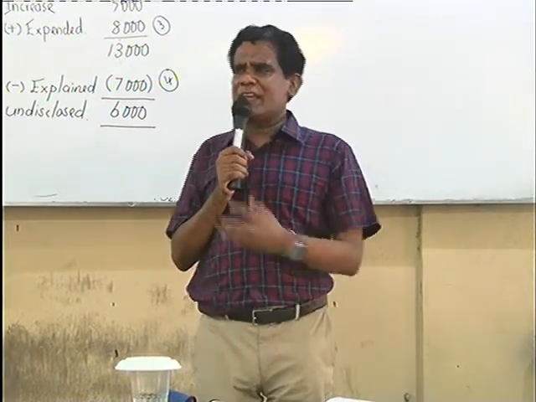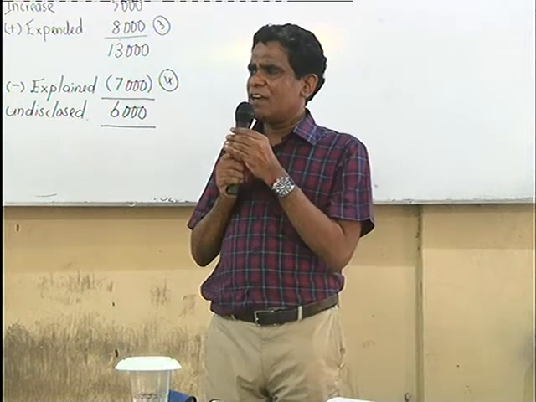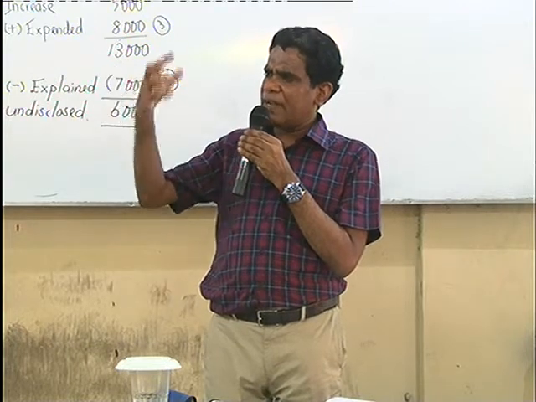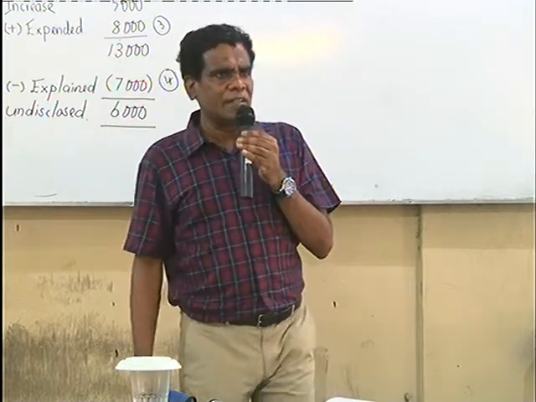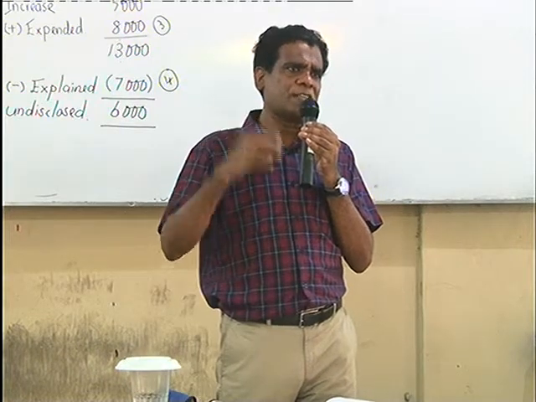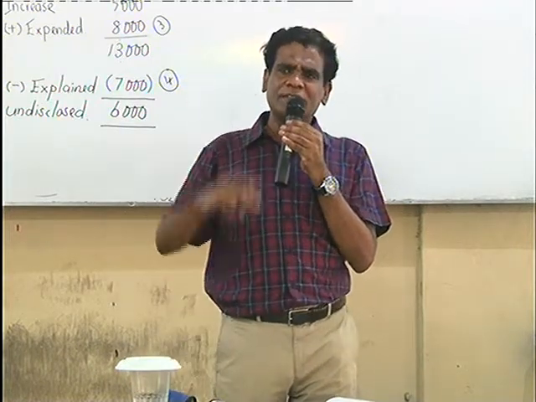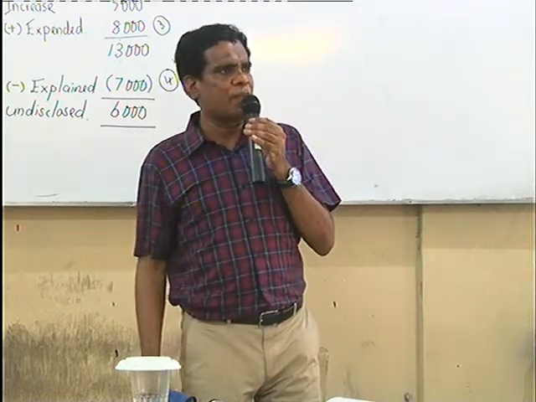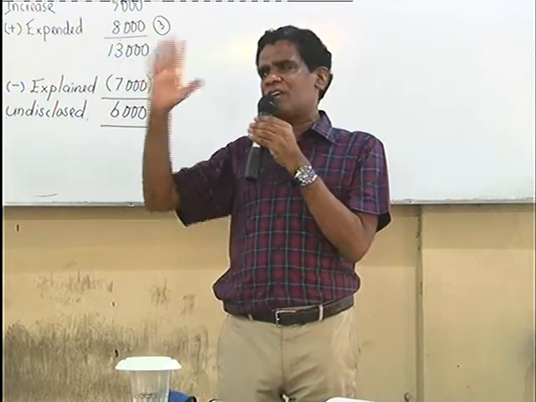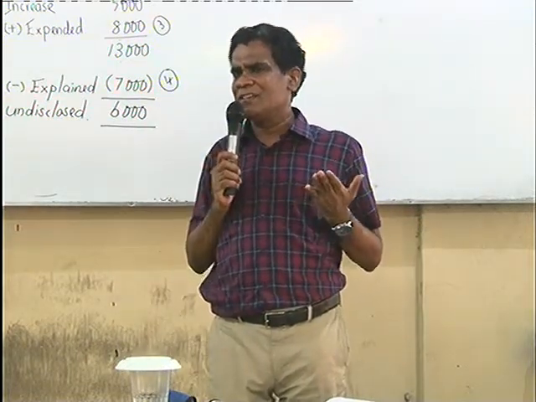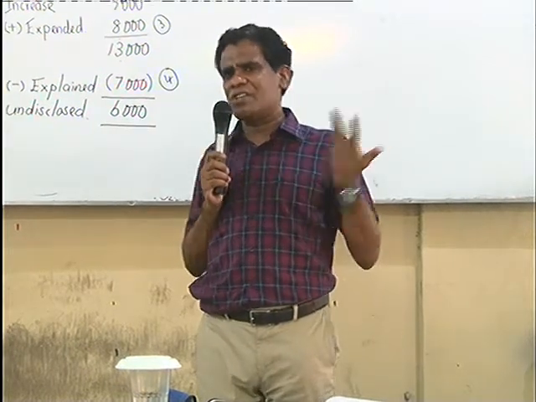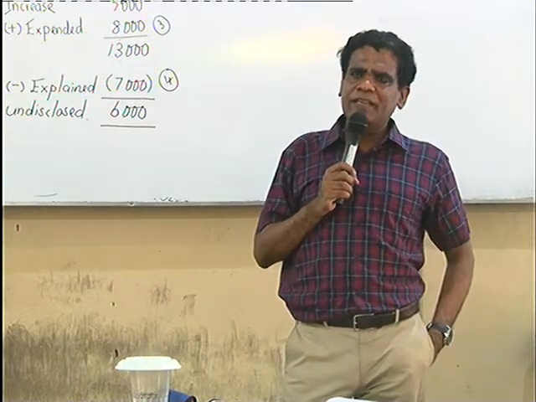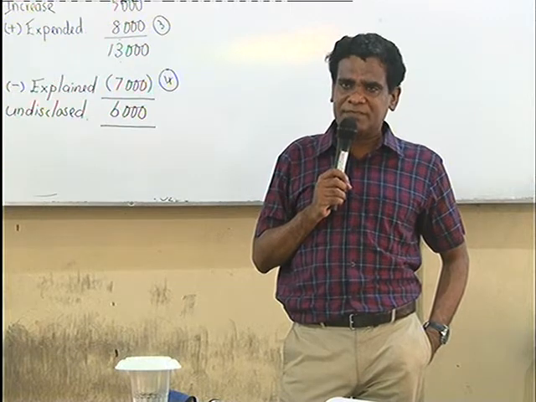Otherwise, if the partnership realizes the asset, as you know, when you get a capital gain, you must file the return within 1 month and pay tax within 1 month. Let's assume there are 5 partners in a partnership. They realize a capital asset. Then what happens? All 5 partners must file 5 different returns for the share of capital gain within 1 month and pay their share of tax. So might as well better to easily collect from the partnership. One shot, finished. So that is the reason the partnership's liability will be confined to capital gain tax.